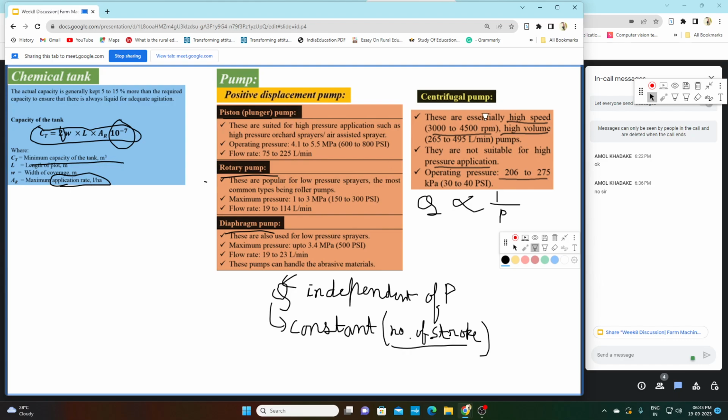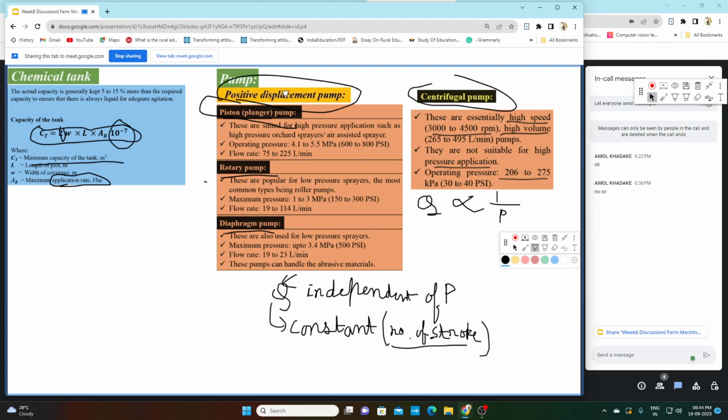Now another characteristic. If we require more pressure from the sprayer, we use a positive displacement pump. But if we require more flow at less pressure, we use a centrifugal pump. We have two components, flow and pressure.